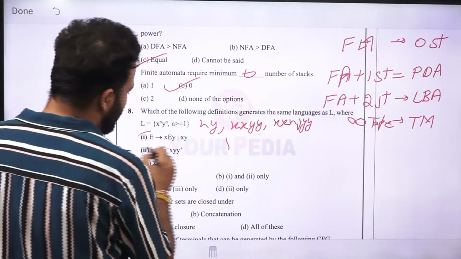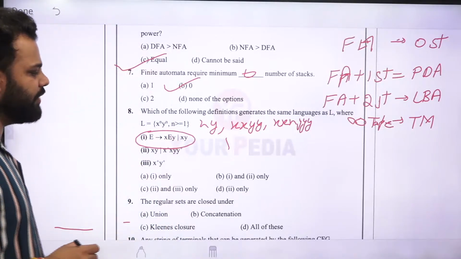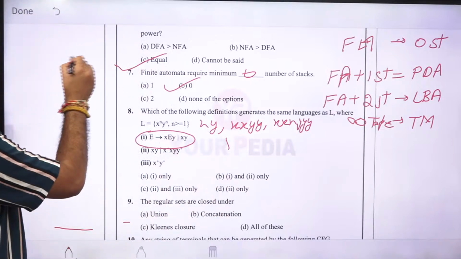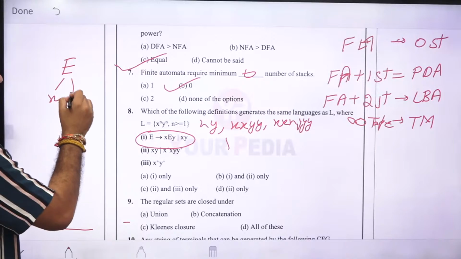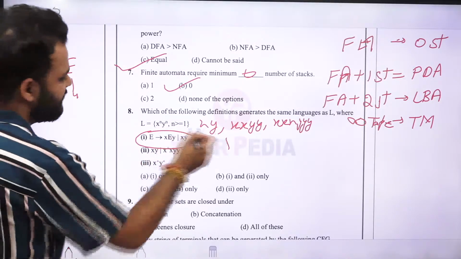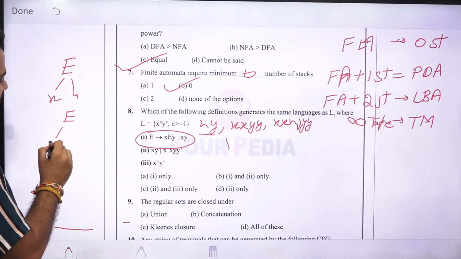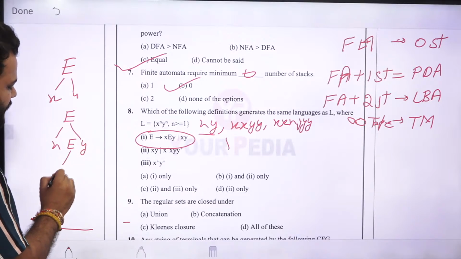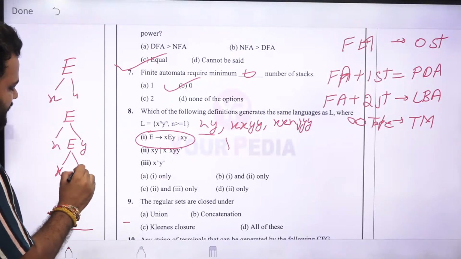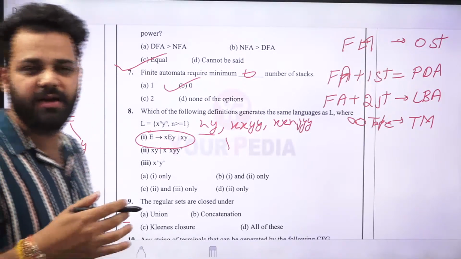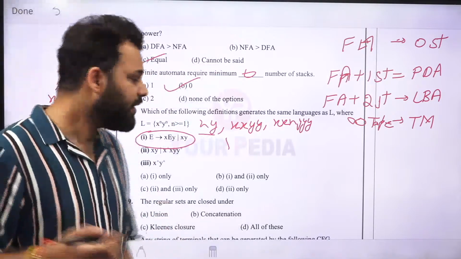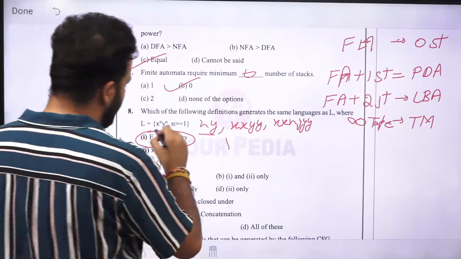First is the grammar. E, from here you can go to x E y, and also you can go to xy. So if you use this production E to xy, then you will get the first string. If you want to make 2x, just take the xEy production, and this E will further go to x and y, and then you will be able to make equal number of x and equal number of y, where y will follow x. So this is correct.